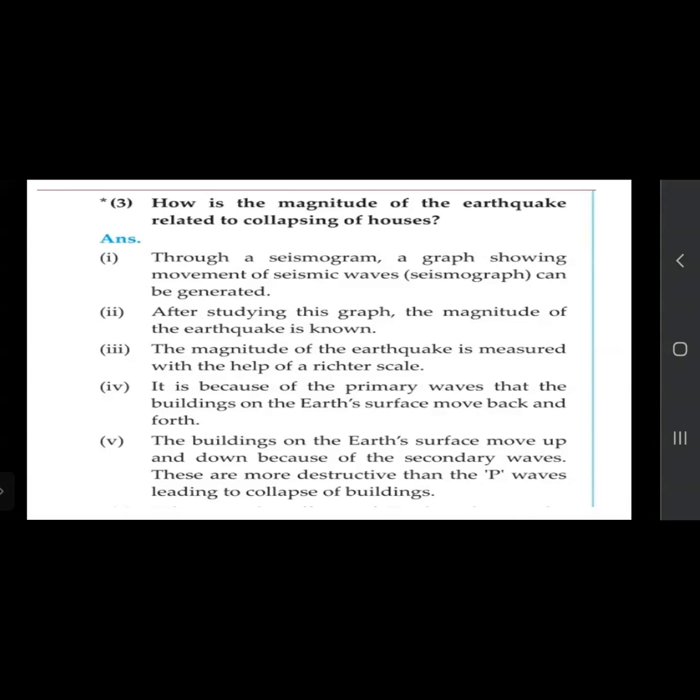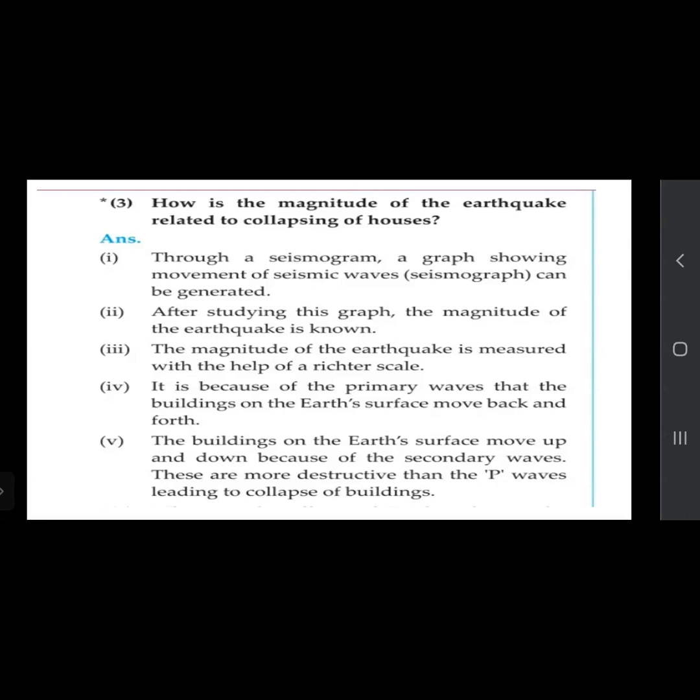I have told you that the graph shows how the seismic waves move, and from that we can find the magnitude. After studying this graph, the magnitude of the earthquake is known. Within the seismograph there is a paper and ink is provided, so whatever the magnitude of these waves, it records them in the form of a graph. The magnitude of the earthquake is also measured with the help of a Richter scale.